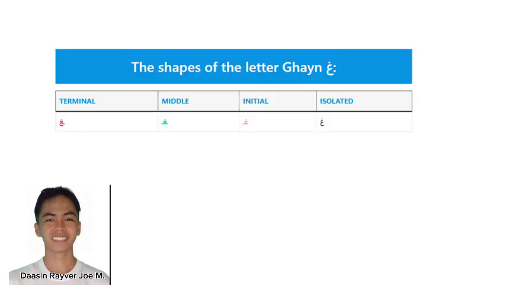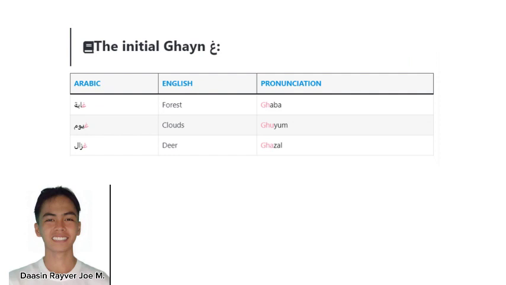Next letter we have is Gain. Gain is a heavy letter, and here its shapes. For its example, in the initial Gain we have forest, which is pronounced Gaba. We have cloud, which is pronounced Guyum, and we have deer, which is pronounced Giza.